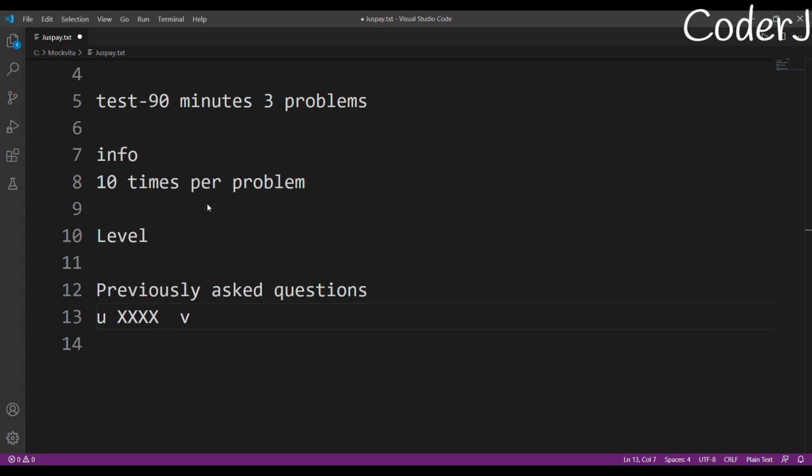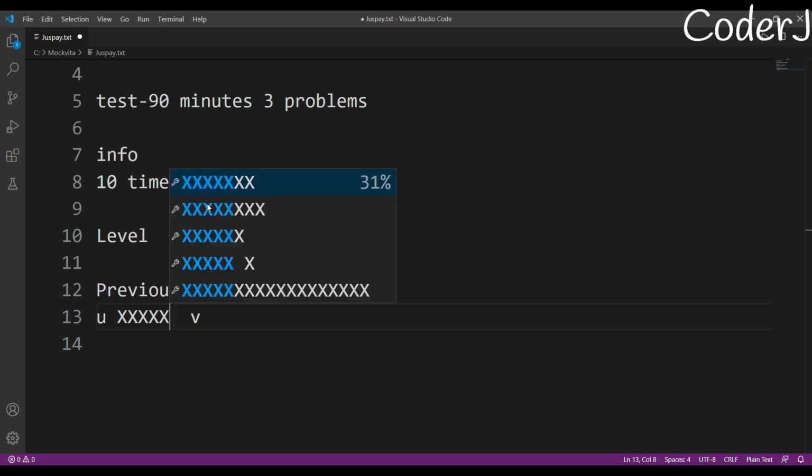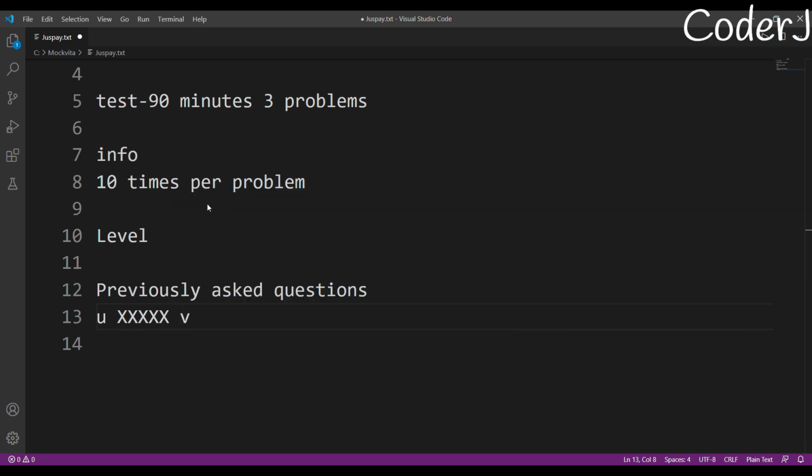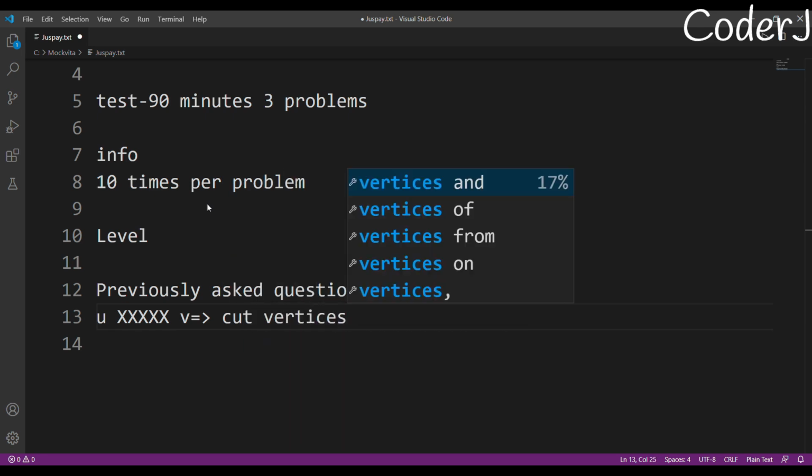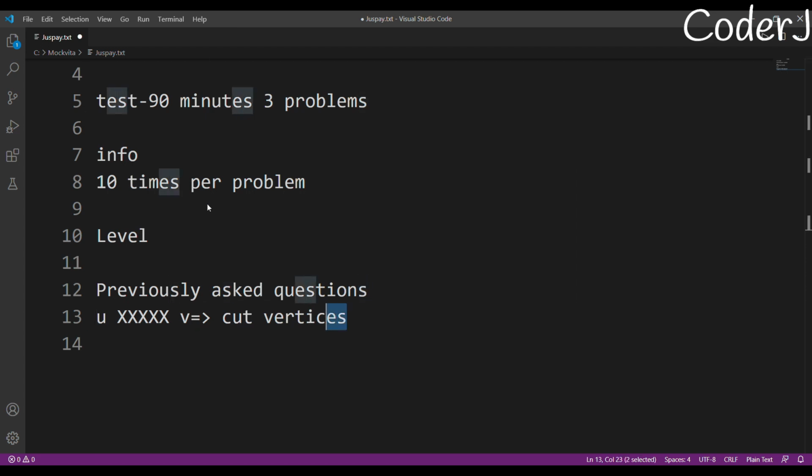You can't access U from V, or V from U. If you are not that comfortable with graphs, this might seem a little bit hard, but those who know graphs will be aware of the concept of cut vertices, and they can easily make that graph disconnected and solve the question. For this, a few concepts are very important, which I'll tell you in the later part of this video, which you must definitely study before you attempt the exam.